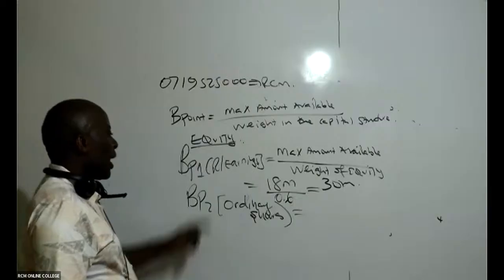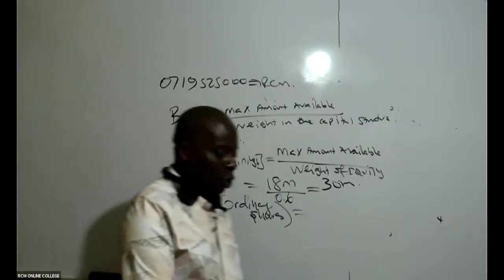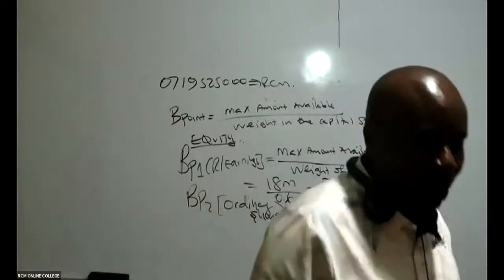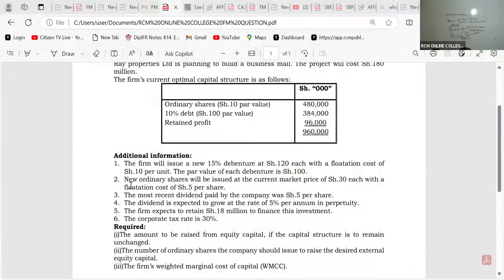Breakpoint 2, under equity, we have retained earnings and ordinary shares. So we go to ordinary shares. What are they telling us under ordinary shares? They're only telling us new ordinary shares will be issued at the current market price of 30 each.